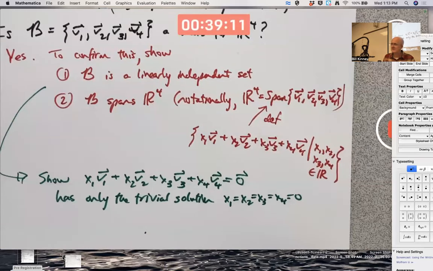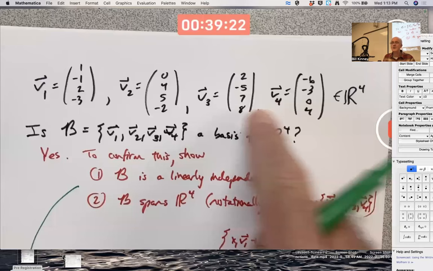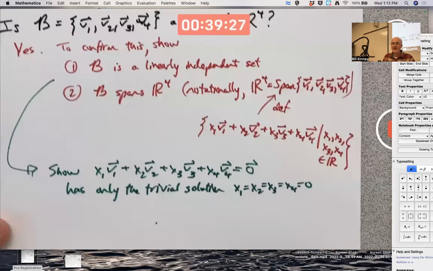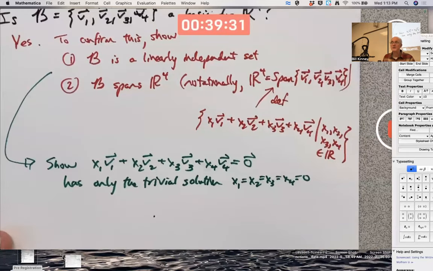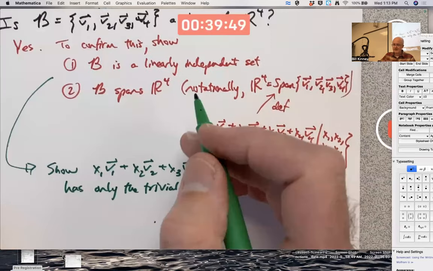It's a trivial null space, trivial kernel for a linear transformation. Yeah, if I made these vectors the columns of a 4x4 matrix, that would define a linear transformation. And if they're linearly independent, that linear transformation is going to have trivial kernel. It'll be a one-to-one function. All these things are related to each other. It's just different ways of thinking about the exact same thing. That's what I would need to show it's a linearly independent set.